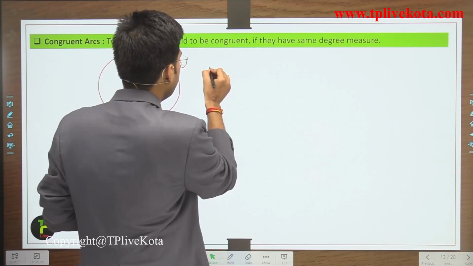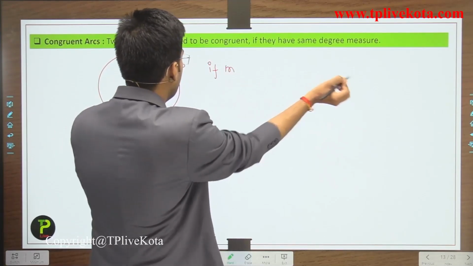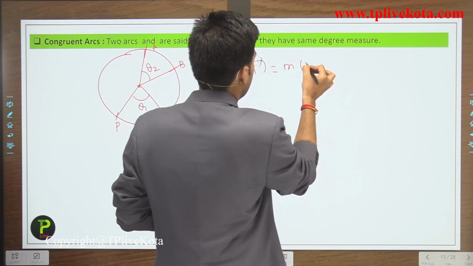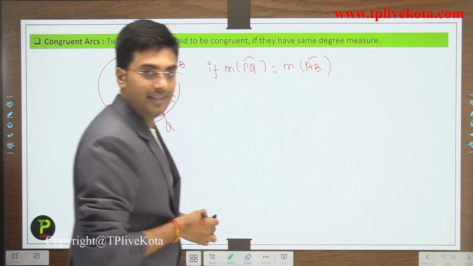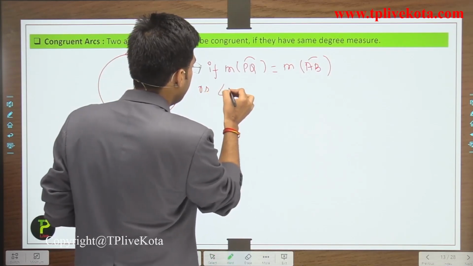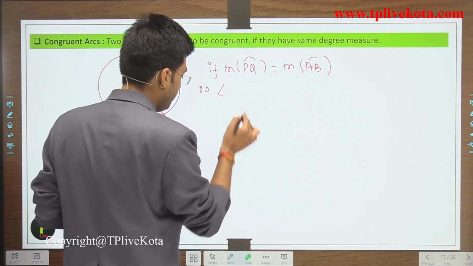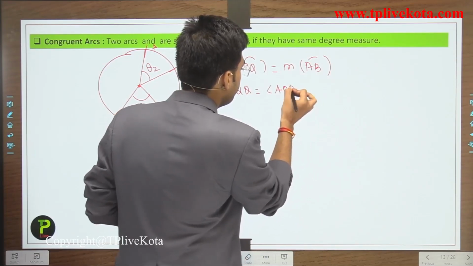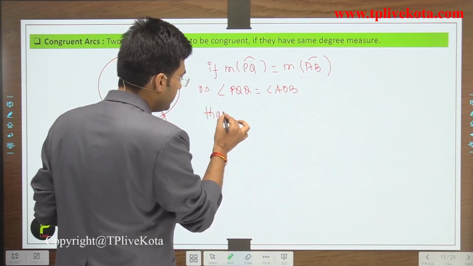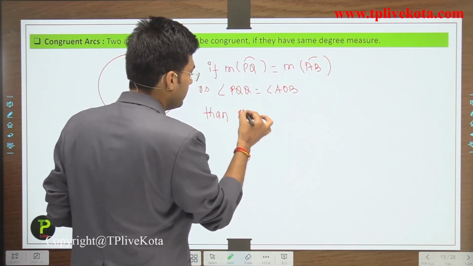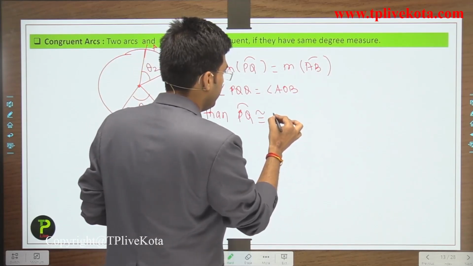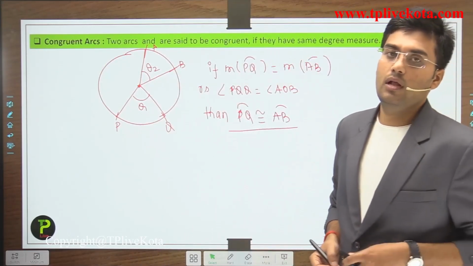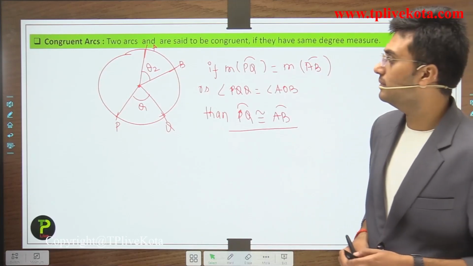So students, we can say that if measure of arc PQ is equal to measure of arc AB, or angle POQ is equal to angle AOB, then we can say that arc PQ is congruent to arc AB, or that these two arcs are equal. Clear?